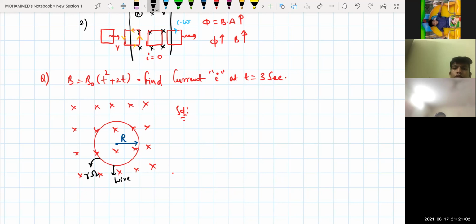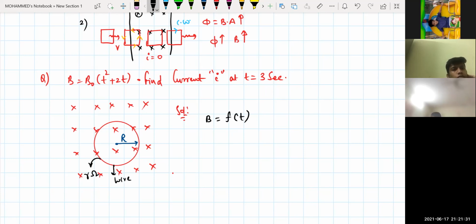Is the magnetic field constant, or increasing, or decreasing? Constant. Arey bhai, it is a function of time, gada. Magnetic field is a function of time. If the time is 0, then B equals how much? 0. If T equals 1, then this will be equal to 3 times B naught. Yes, kada? As time is changing, is the magnetic field changing or not? Changing, sir. That means the magnetic field is increasing with respect to time. Isn't it?